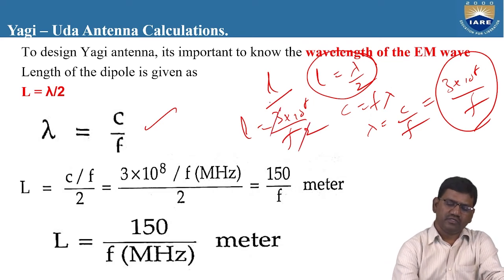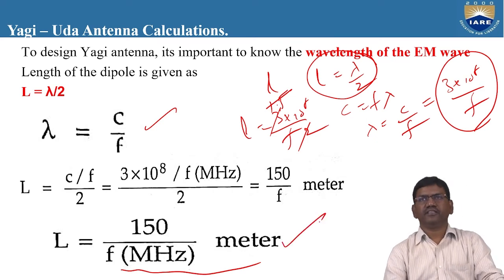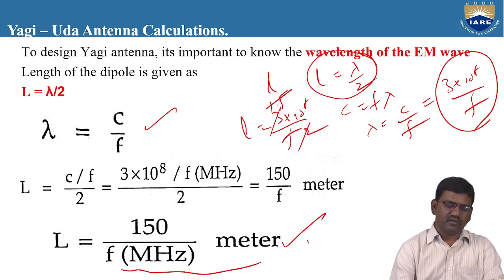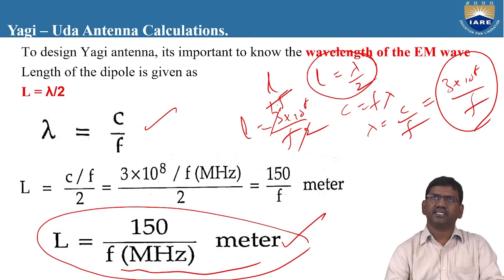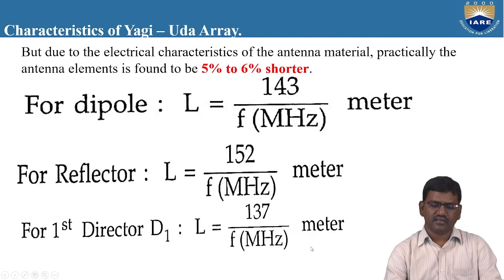So you will get 150 by F megahertz meters. This is the equation only when the driven element is taken as a half wave dipole antenna. Then the length of the driven element is L is equal to 150 by F megahertz.